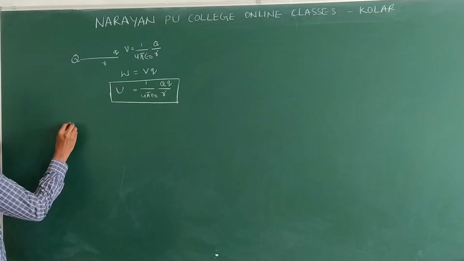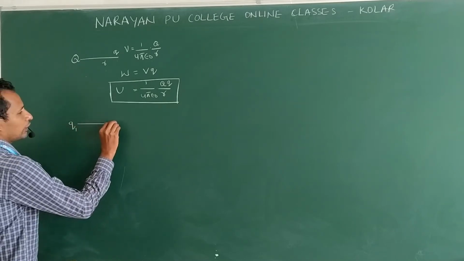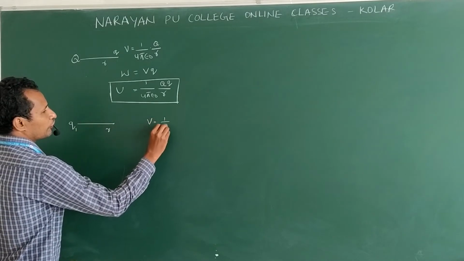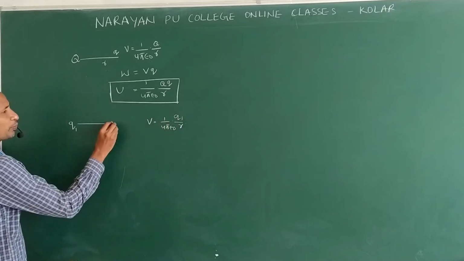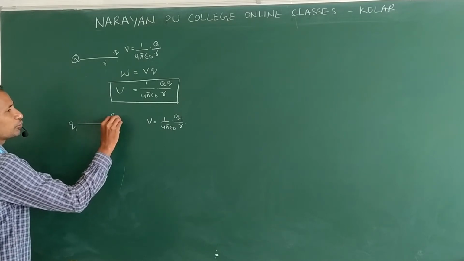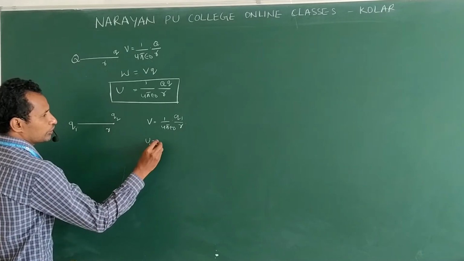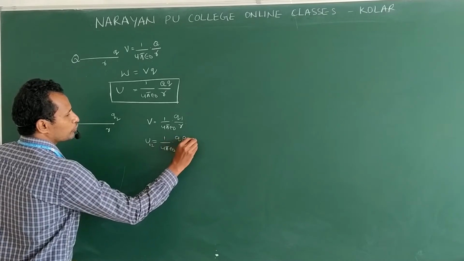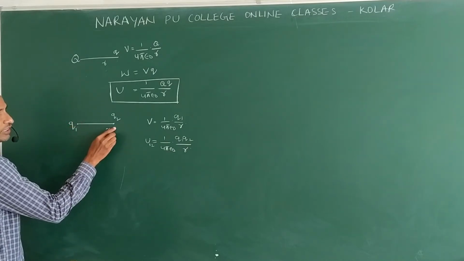Suppose we have 3 charges. Let us say we take Q1 charge here. Now at a distance R, the potential of this charge is V is equal to 1 by 4 pi epsilon naught Q1 by R. Suppose you place another charge Q2, then the potential energy between these two, we will write U12 is equal to 1 by 4 pi epsilon naught Q1 Q2 by R. Now in this region, how many charges are there? 2 charges are there. Clear?